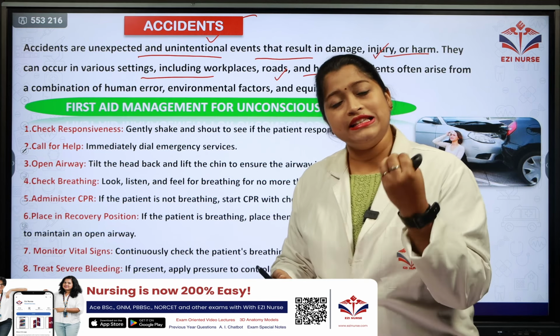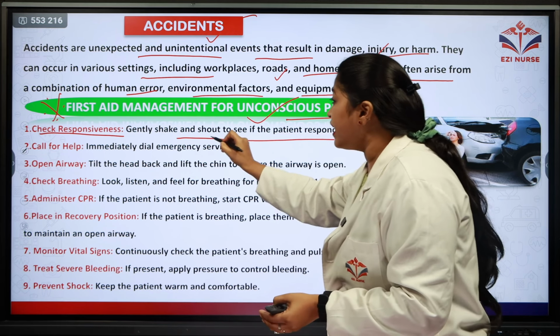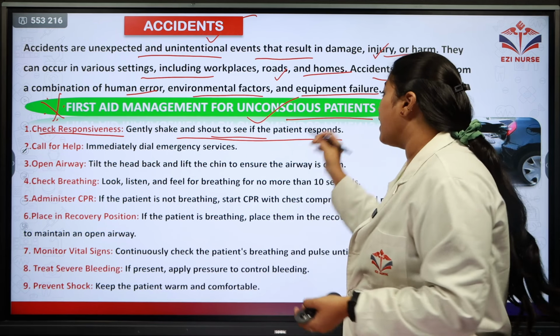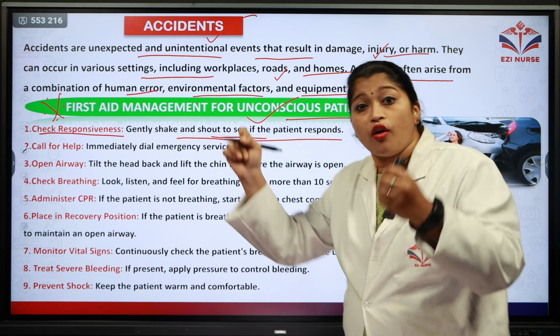Is the patient unconscious? You gently shake and shout out loud to see if the patient is responding. So you check for the responsiveness of the patient.